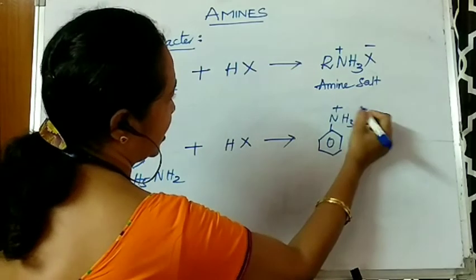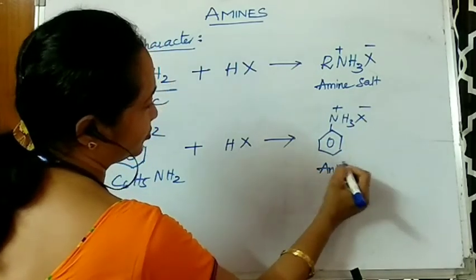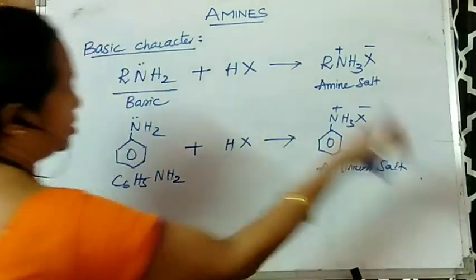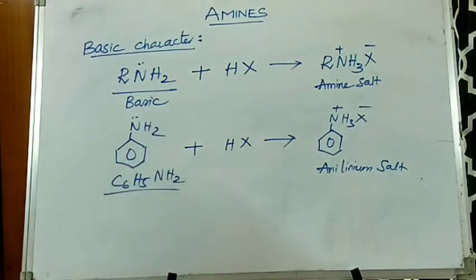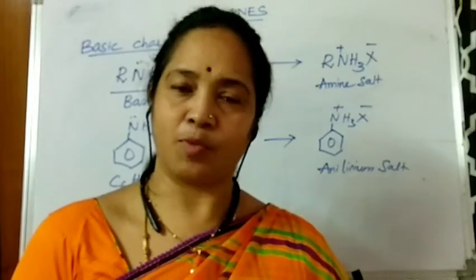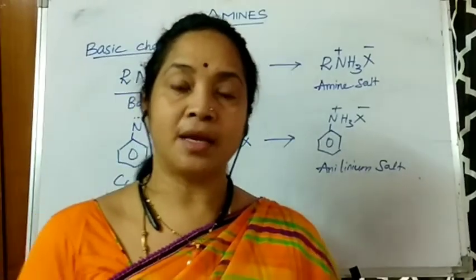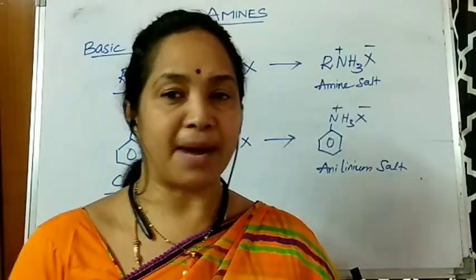This is an anilinium salt. In this way, we can easily prove that both aliphatic as well as aromatic amines come in contact with mineral acids and form amine salts.